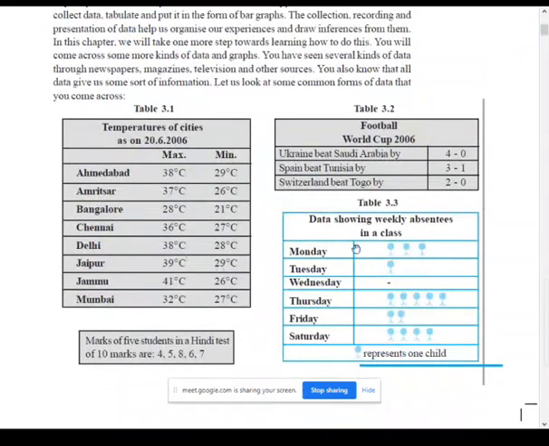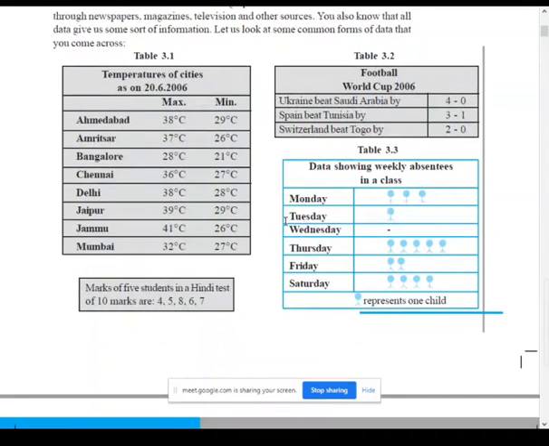If you take the table number 3, is it visible? Just 1 minute, my voice is low. Is it okay now? Just check, one of you check it. Yes, sir. Okay.